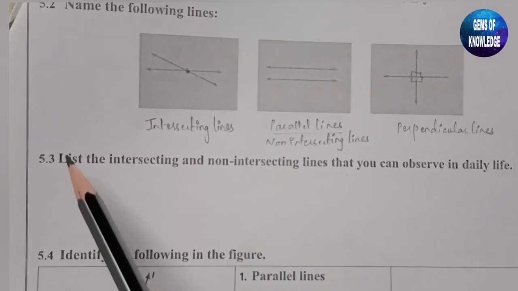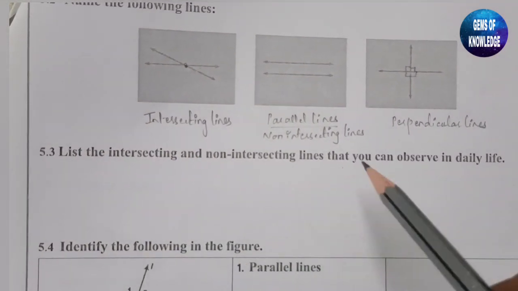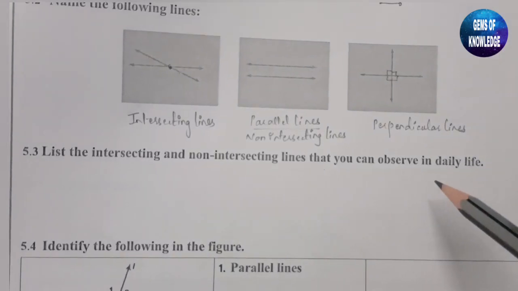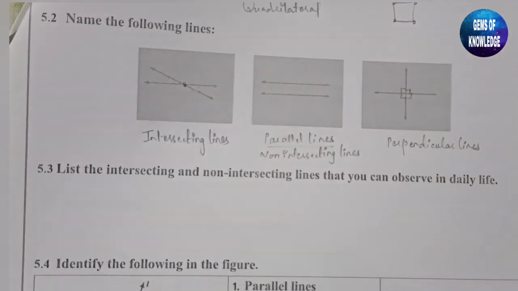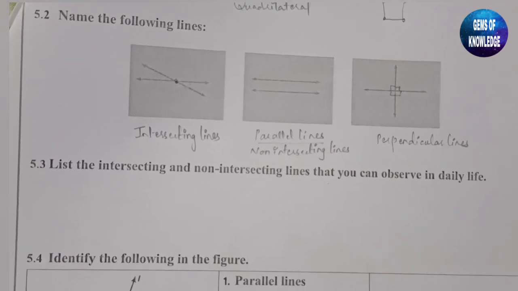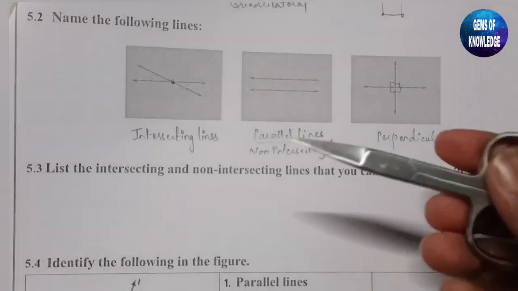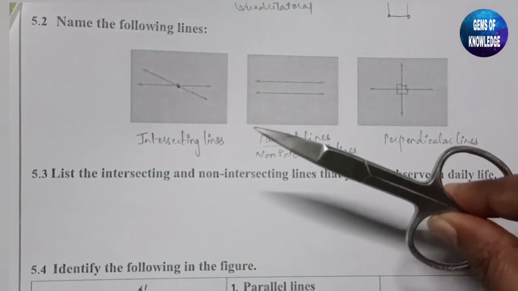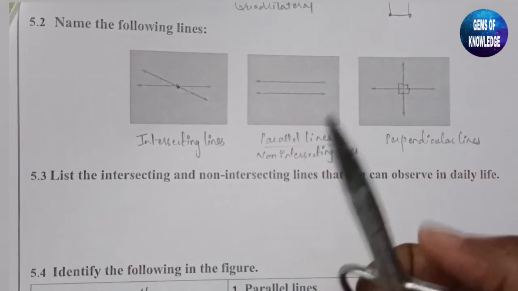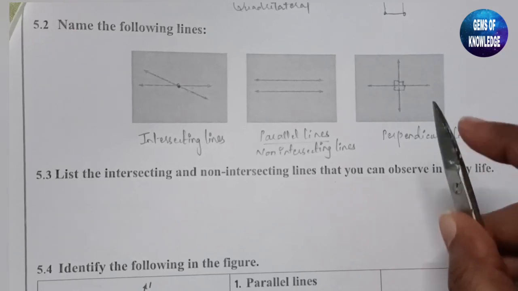Okay, so next question, list the intersecting and non-intersecting lines that you observe in your daily life. There are many things which you observe in your daily life, like intersecting lines. For two intersecting lines, I can give you the example of this scissor. If I keep this scissor closed, you can see two lines here.